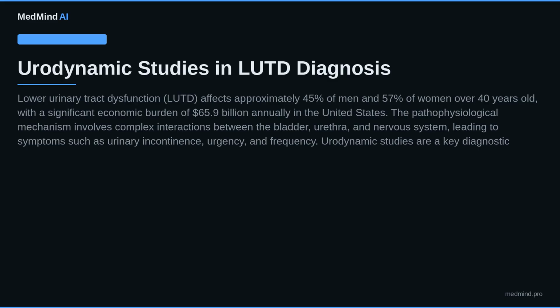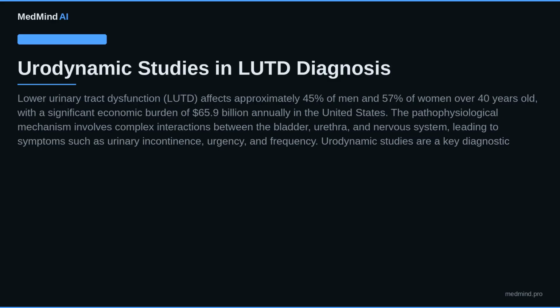The pathophysiological mechanism involves complex interactions between the bladder, urethra, and nervous system, leading to symptoms such as urinary incontinence, urgency, and frequency. Urodynamic studies are a key diagnostic approach, providing a comprehensive assessment of lower urinary tract function. Primary management strategies include lifestyle modifications, pharmacotherapy, and surgical interventions, with a focus on improving quality of life and reducing symptom severity.